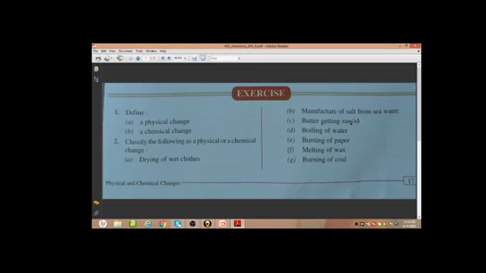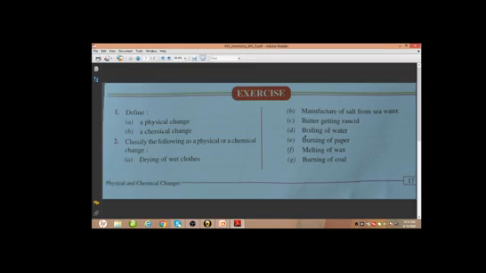Next, butter getting rancid. So this will be a chemical change because once the butter gets rancid we cannot get back the butter again in its original form. So here we are getting a new substance, so this will be a chemical change, and this change is a permanent change.